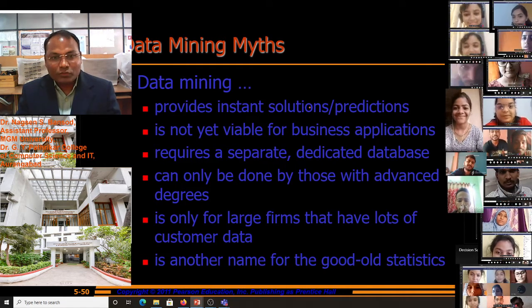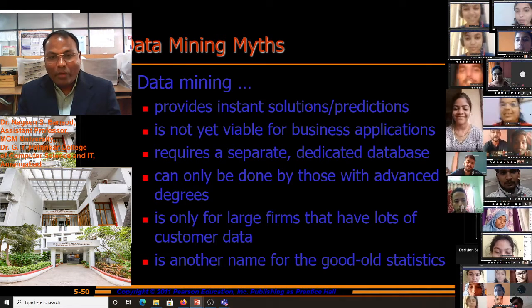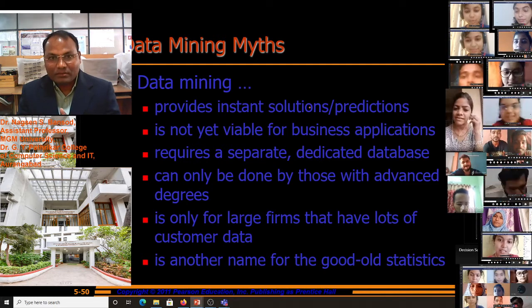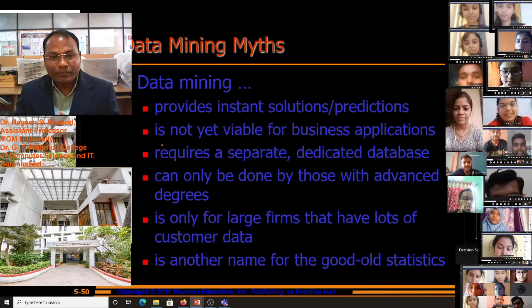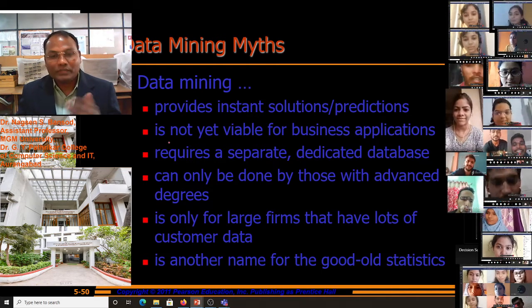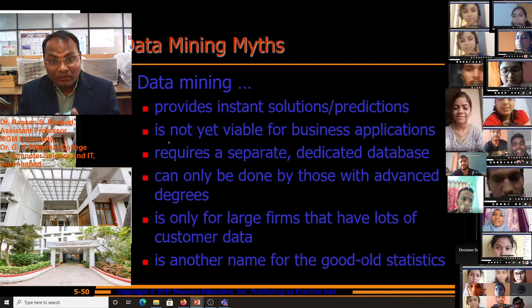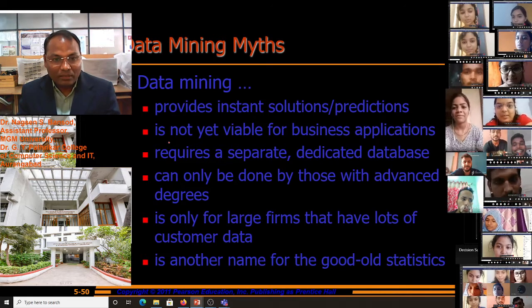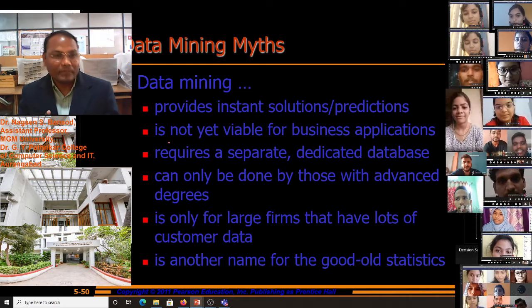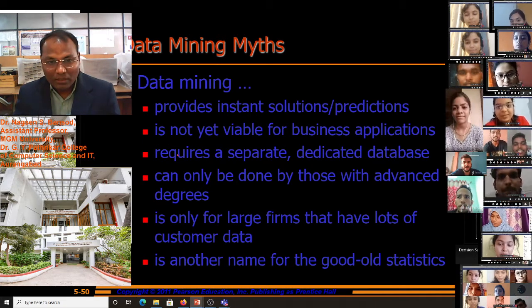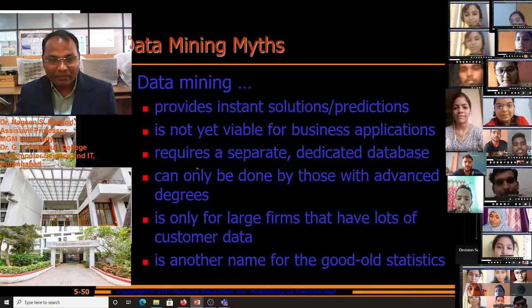Data mining is not yet viable for business application. Most businesses are not using data mining. This is a myth of data mining, as well as that it requires a separate dedicated database. Is it true? It requires a separate dedicated database.